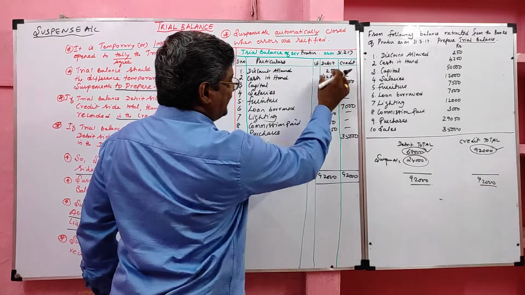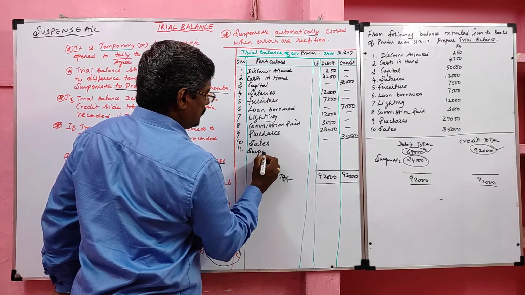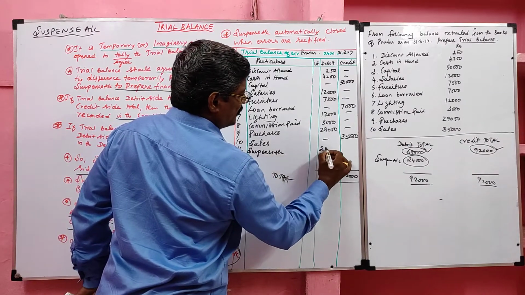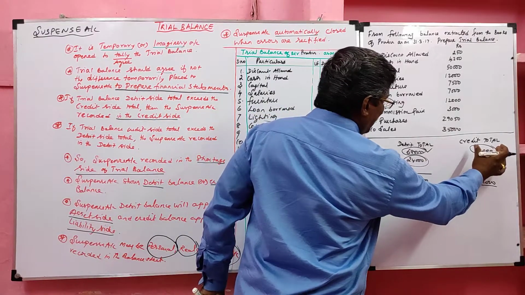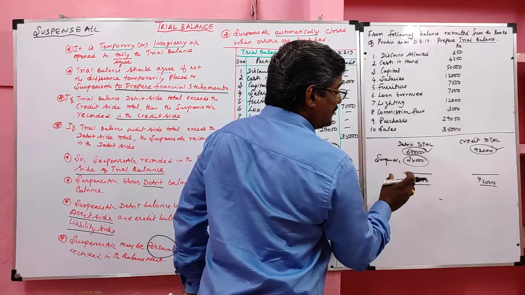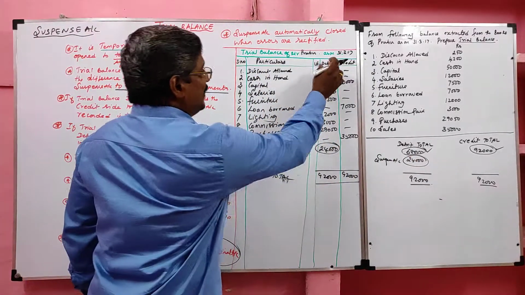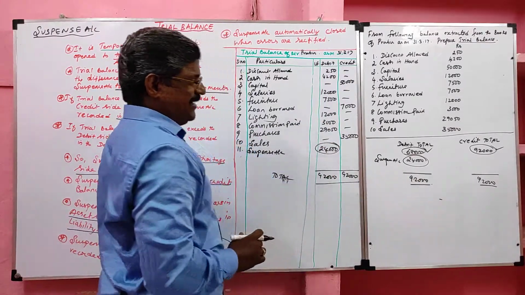Then I deducted the debit total. The balance I temporarily placed to suspense account. The difference, how much? 24,000. How did we get this difference? The difference between credit total and debit total is 24,000. In which side did the shortage occur? Debit side. So on the debit side we have to write the suspense account. Here the suspense account is recorded in the debit side. In balance sheet it will go to the asset side.